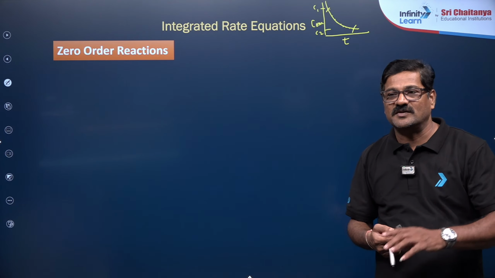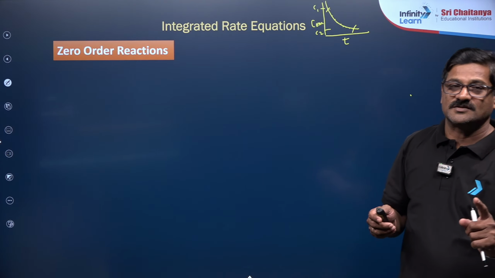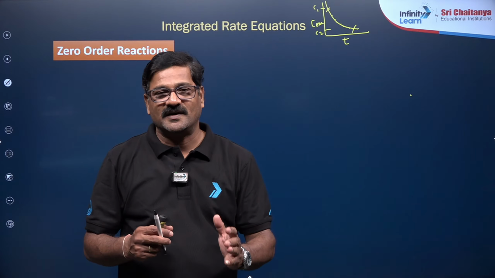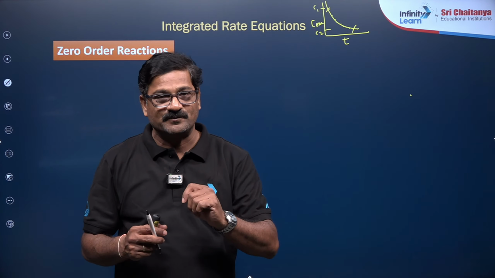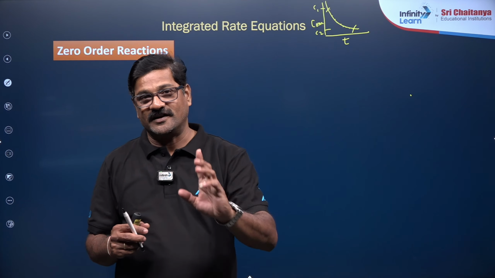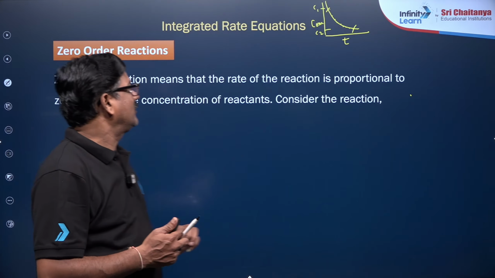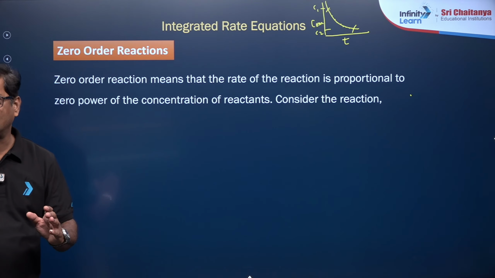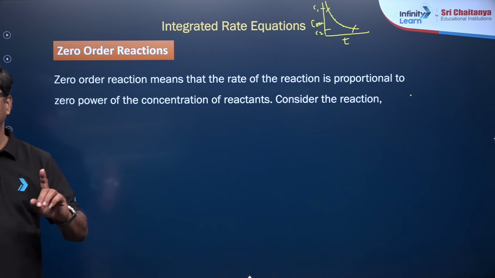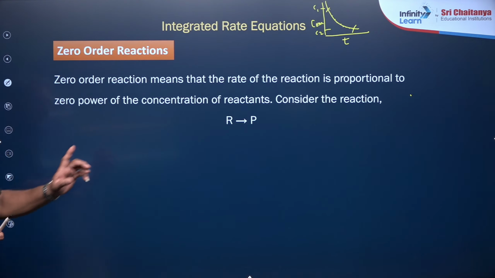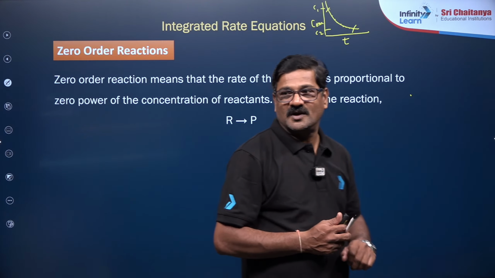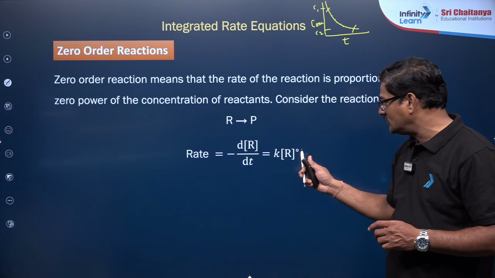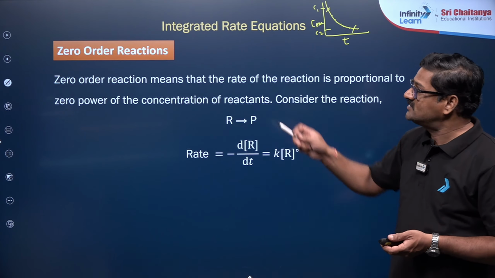Integrated rate expressions can give you a lot of insight, and definitely if you have a question based on chemical kinetics, you will have a question based on the Arrhenius equation or the integrated rate expressions. Okay, a zero order reaction is a reaction where the rate of reaction is independent of the concentration of the reactants. So let us say reactant gives rise to product. For zero order, rate is equal to minus dR by dt is equal to k R to the power 0.